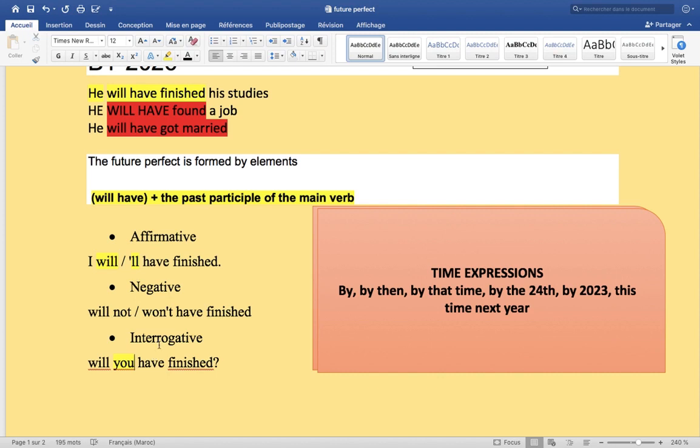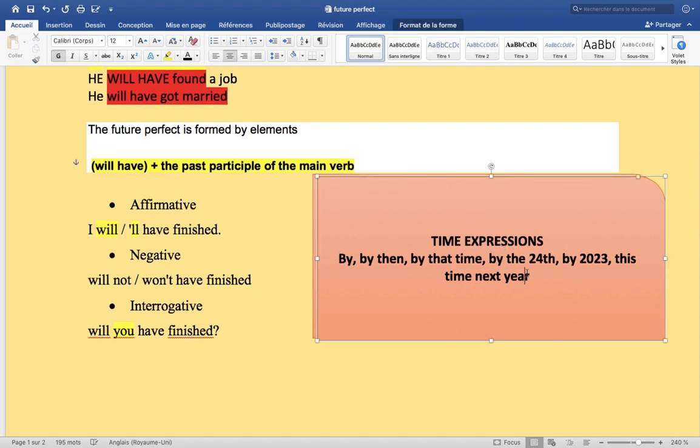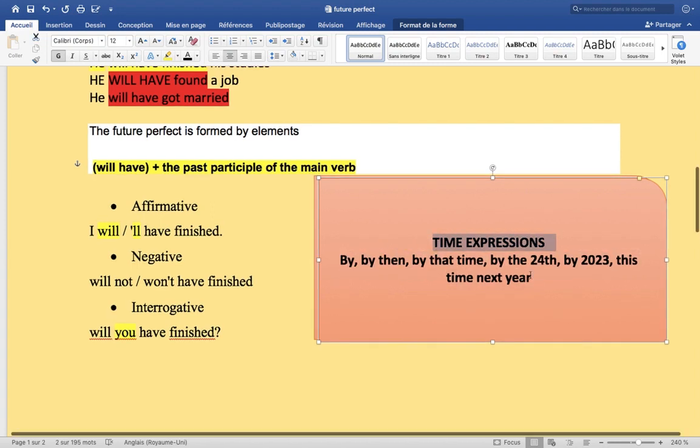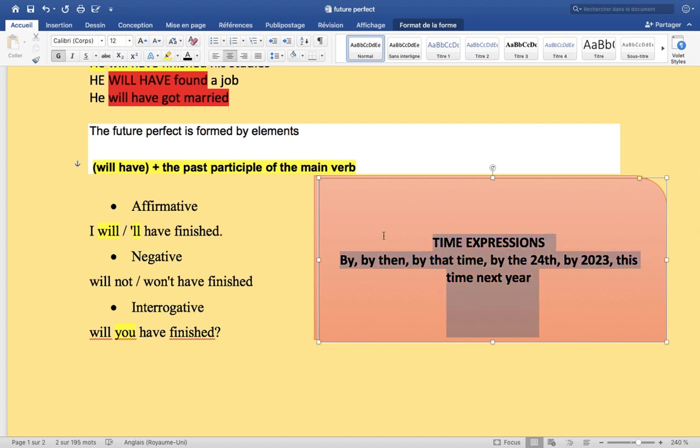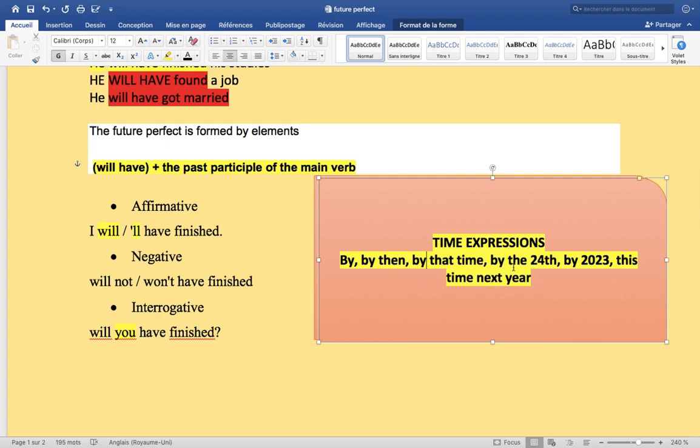And in interrogative form you need will plus the subject plus have plus the past participle. Okay, so future perfect is used with these time expressions. Try to focus on these time expressions. For example, we have by then, by that time, by 24th, by 2023, this time next year, etc. These are the time expressions in which we can use the future perfect.